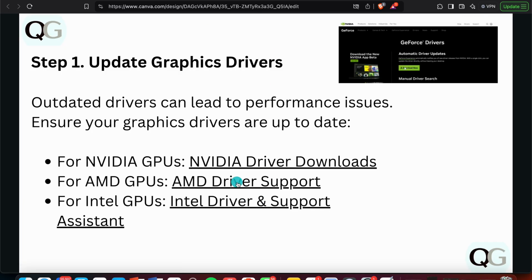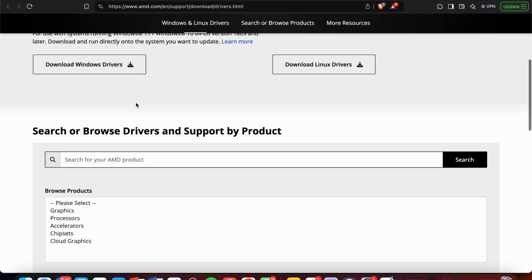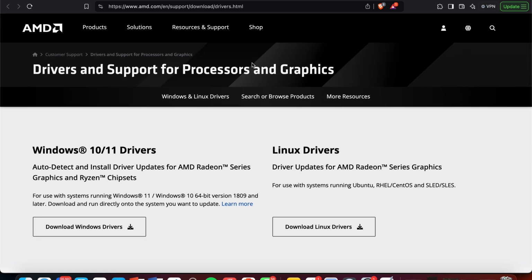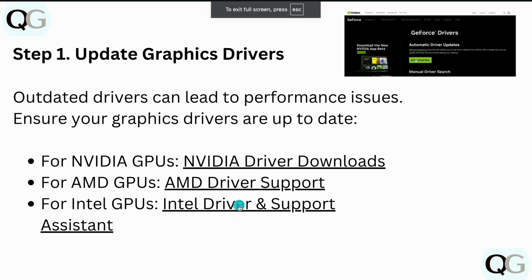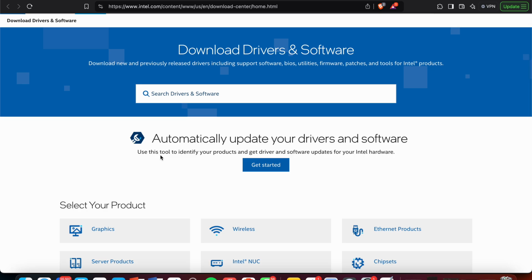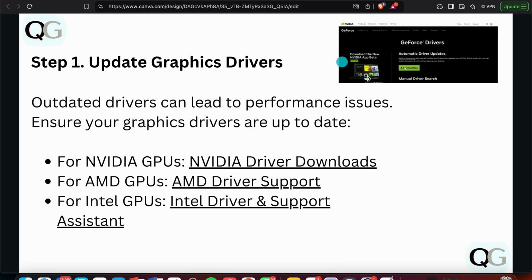And guys, this is for AMD GPUs. If you are using the AMD driver, here is the AMD site. Okay, you can also look here for any updates or the latest graphic drivers, and if there are, install them also. And this is for Intel GPUs. Okay, so here also you can get this tool. It will automatically update your drivers and software. Okay, so you don't have to worry about installing them every now and then.